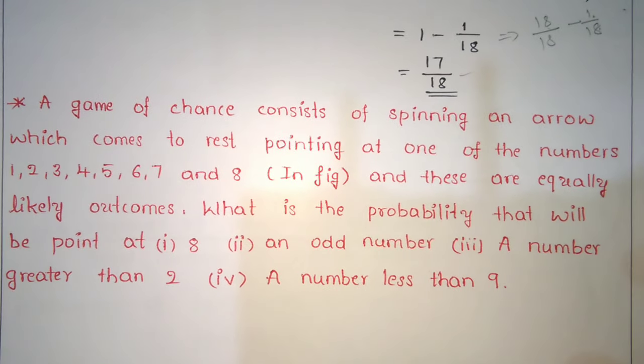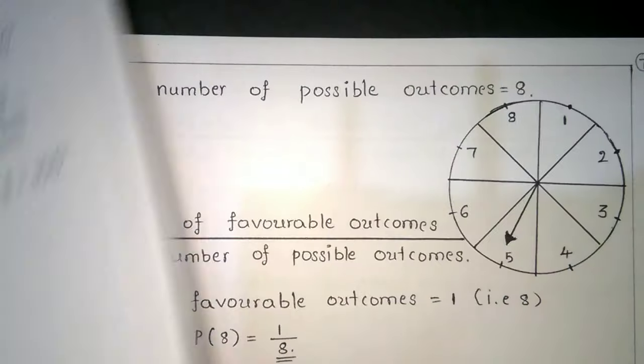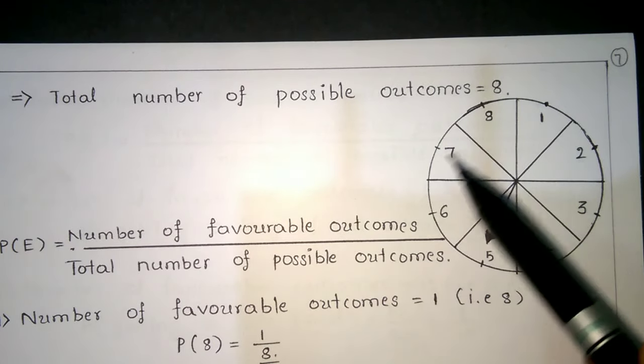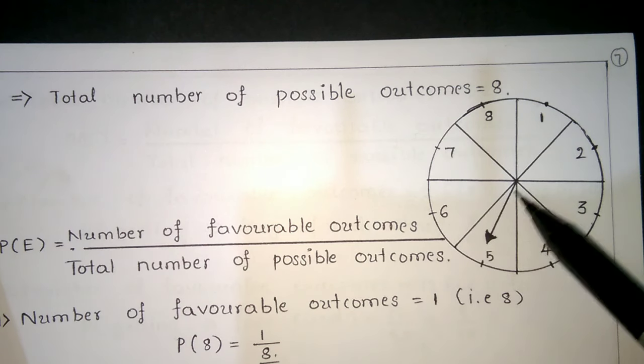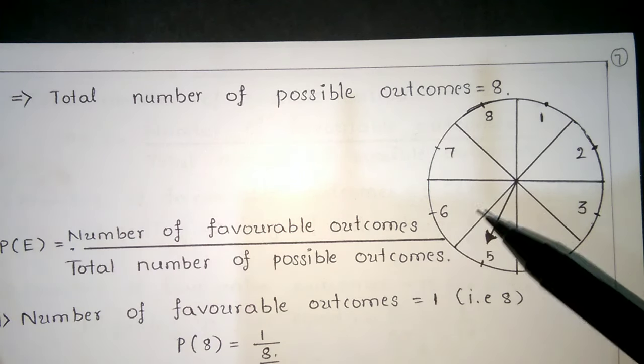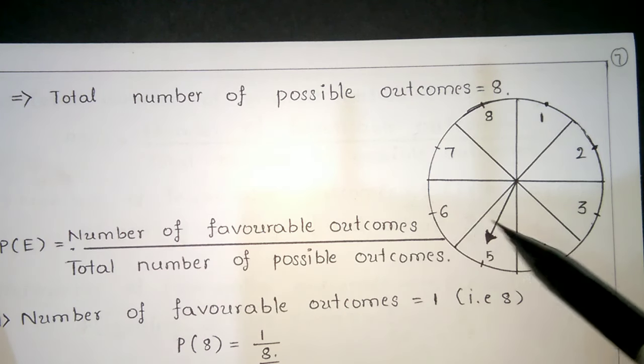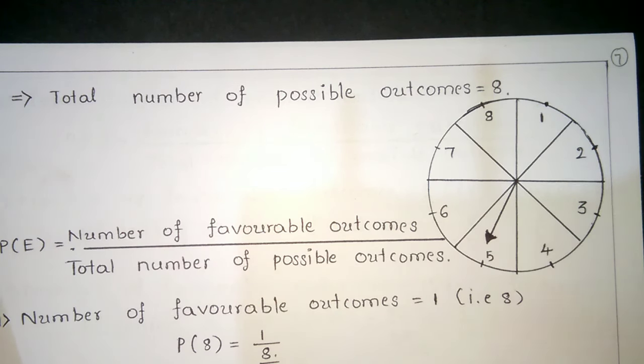Okay, so I repeat one more time. A game of chance consists of spinning an arrow which comes to rest pointing at one of the numbers 1, 2, 3, 4, 5, 6, 7, 8 and these are equally likely outcomes.